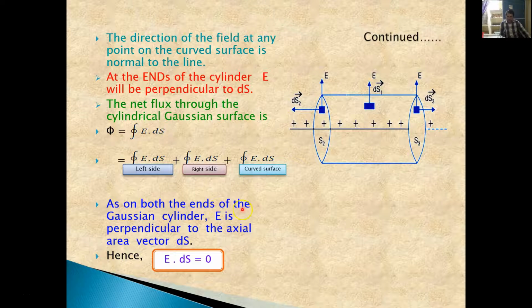The both ends of the Gaussian cylinder are perpendicular to the axial vector ds bar. As we have discussed, the electric field is perpendicular to this axial vector, and in this case also the electric field is perpendicular to the axial vector. In these two cases, E bar dot ds bar becomes 0. So these two portions we can neglect because they become 0.